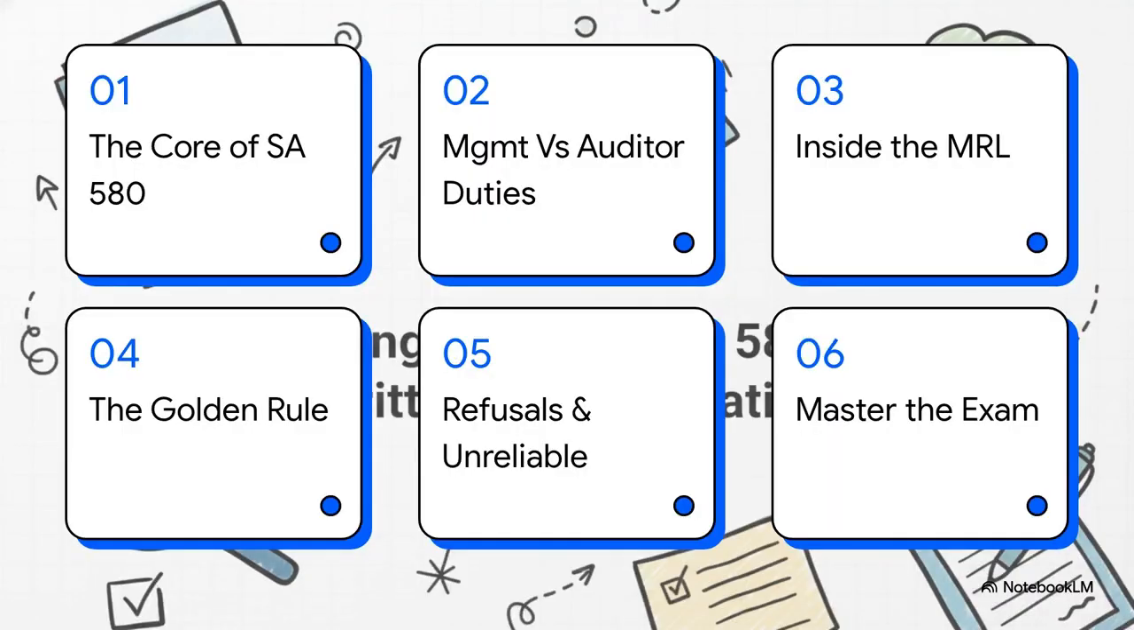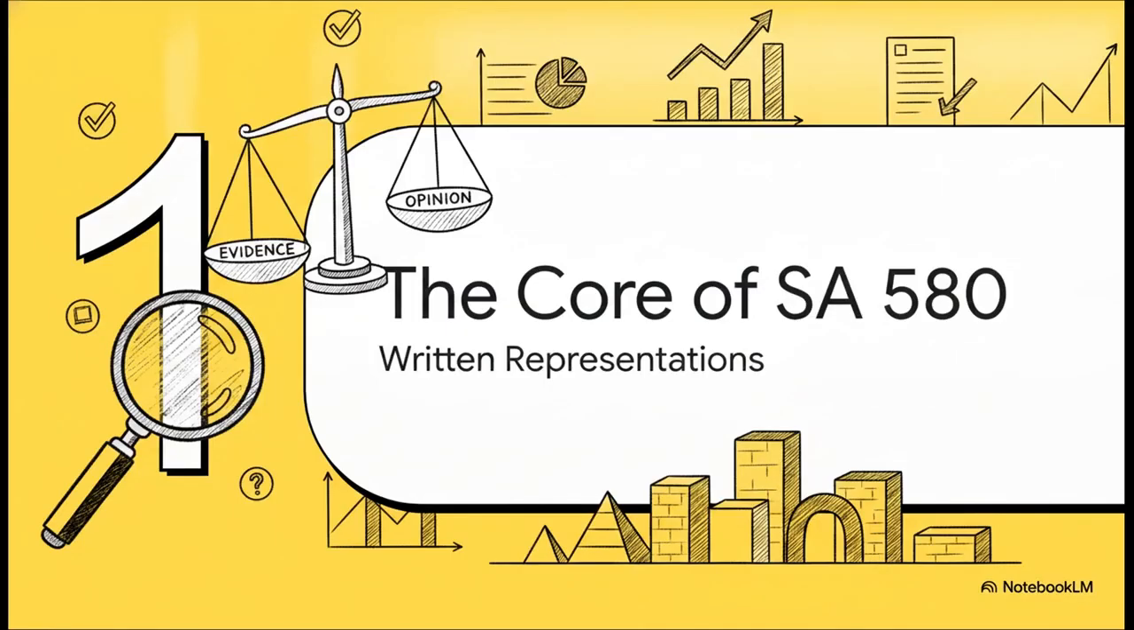Okay, let's dive into our six-part journey today. We'll be covering the core of SA 580, management versus auditor duties, what's inside the representation letter, the golden rule, what to do about refusals and unreliable representations, and finally, a toolkit to master the exam. All right, part one, the core of SA 580.